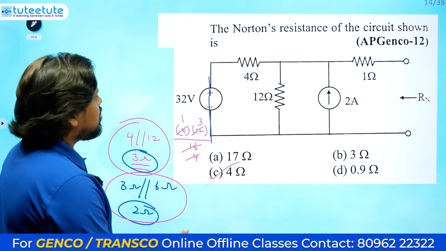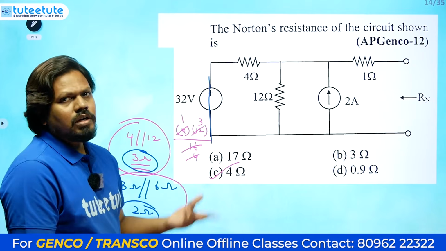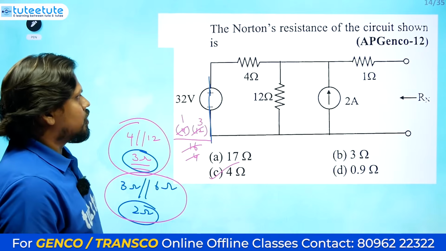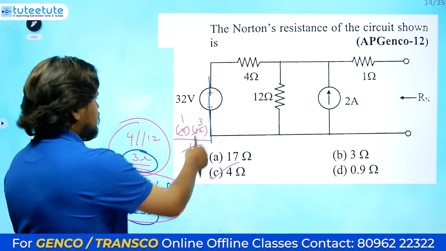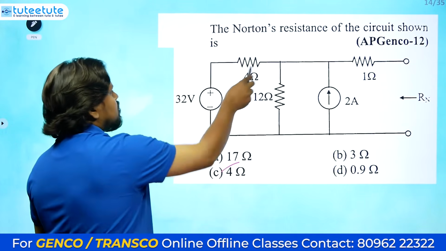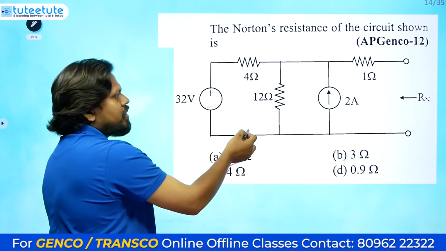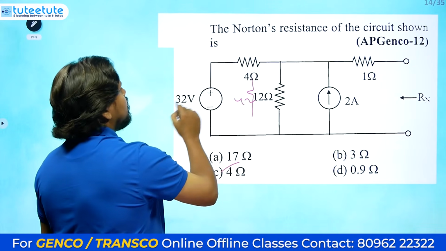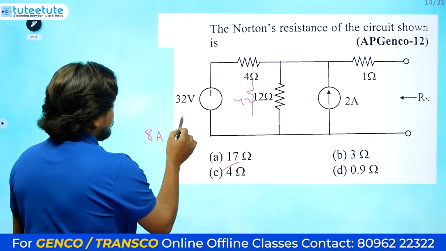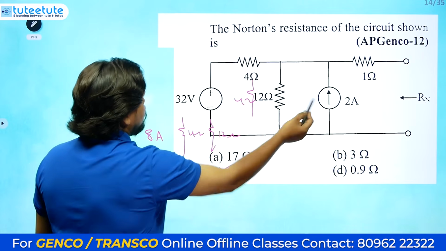Not only here for resistance, if you want you can calculate the current also, like Norton current or Norton voltage or Thevenin's equivalent voltage, you can calculate for this one. For the calculation of voltage, I will just give you the idea. See, here one voltage source is there, a voltage source in series with resistance, we can convert it as a current source in parallel with the same resistance. Here 4 ohms will be coming, 32 divided by 4, so it will be 8 amperes. So 8 amperes in parallel with 4 ohms in parallel with 12 ohms in parallel with 2 amperes.